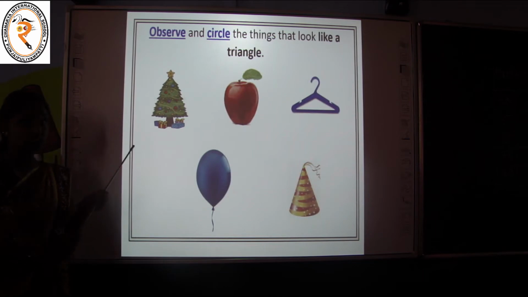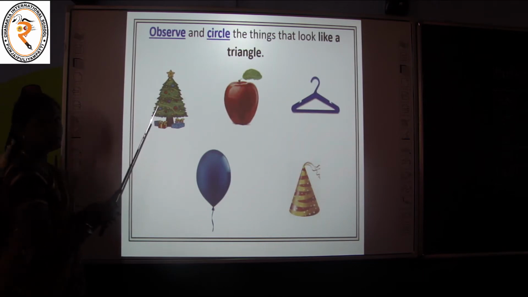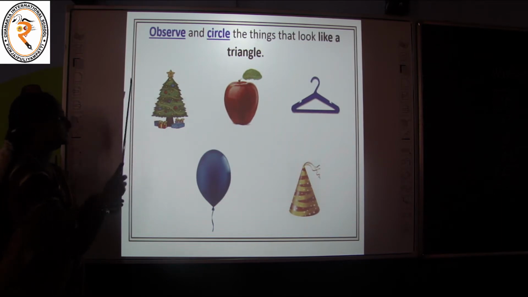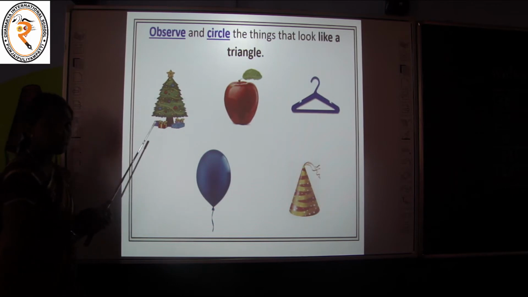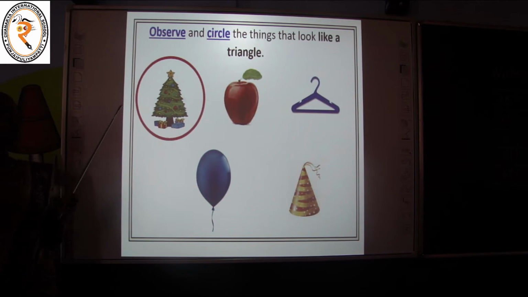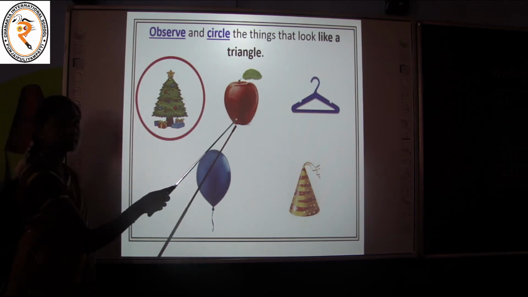Shall we see one by one? What is it? Christmas tree. Does it look like a triangle or not, children? Yes, you are correct. This Christmas tree looks like a triangle. Then what do we have to do? We have to circle it. Shall we go on to the next one?